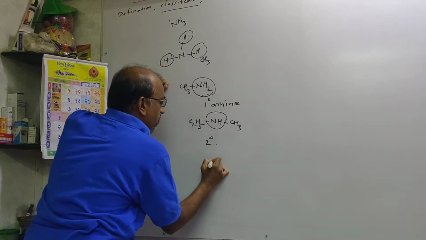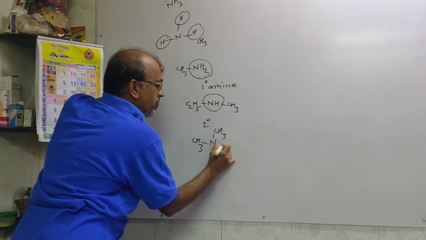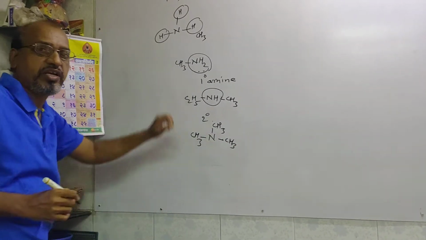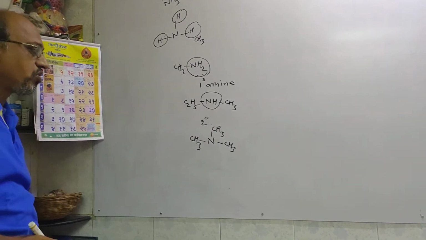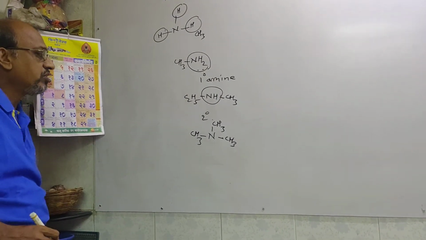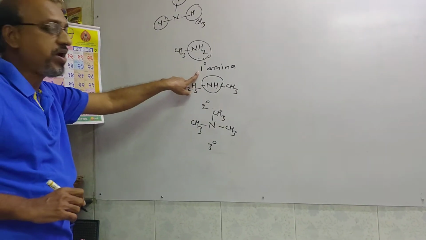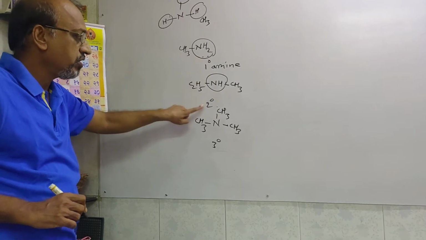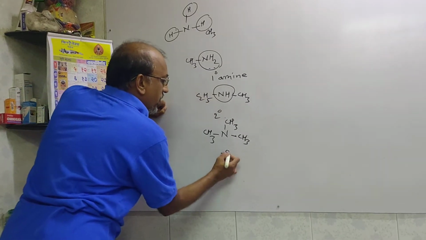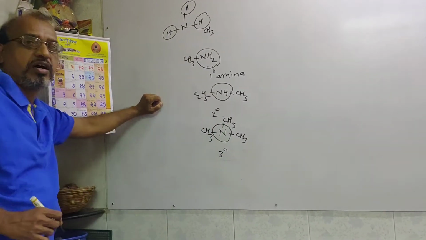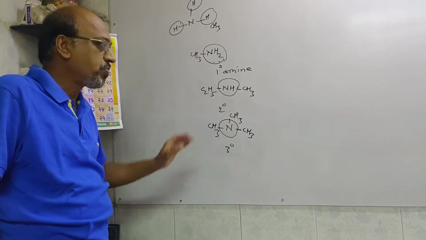Now here, around this nitrogen, suppose this one is methyl, this one is methyl, this one is methyl, so here three hydrogen atoms of ammonia are replaced by three methyl groups. That's why it is what? Trimethylamine, you may say. So it is the tertiary type of amine. So here 1 degree means primary amine, it has the functional group NH2. Second degree means secondary amine, it has the functional group NH, and tertiary amine has the functional group, you may say, N. Around that three bonds are joined, to which either aliphatic or aromatic groups can be joined.